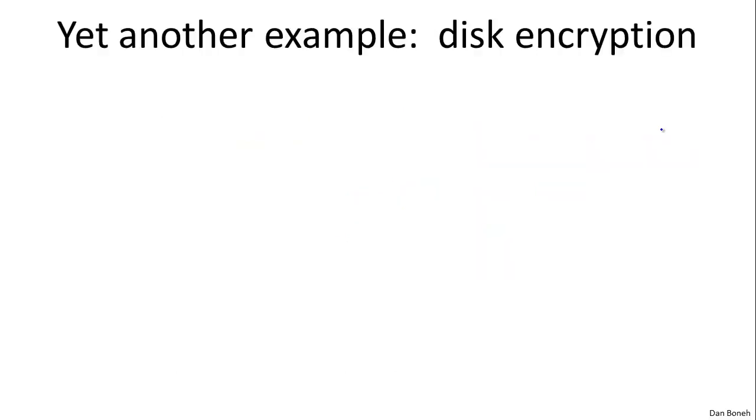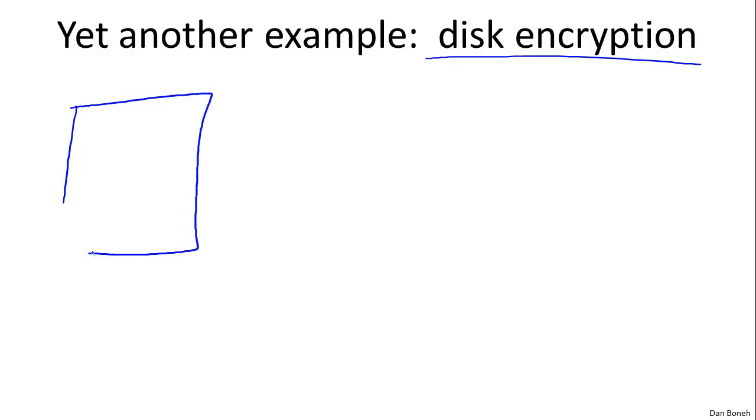Since this two-time pad attack comes up so often in practice, it's such a common mistake, I want to give one more example where it comes up so you know how to avoid it. And the last example I want to give is in the context of disk encryption. So imagine we have a certain file, and maybe the file begins with the words "To Bob." And then the contents of the file follow.